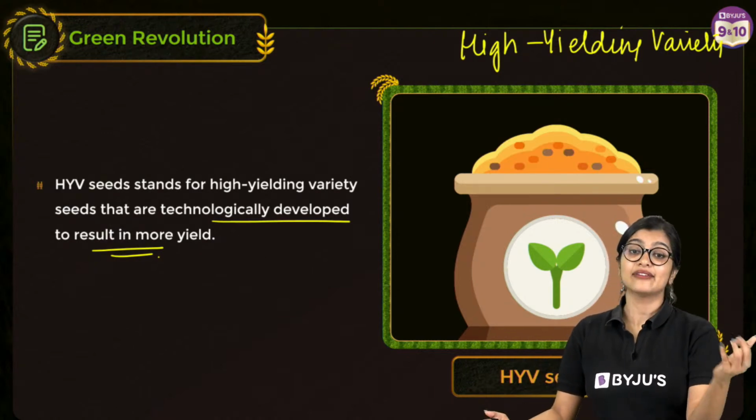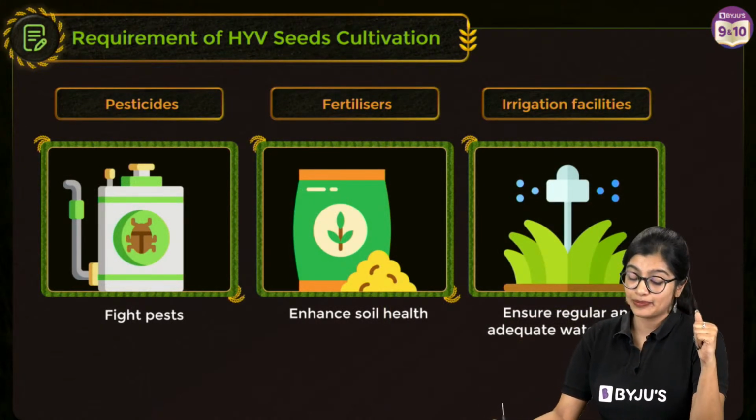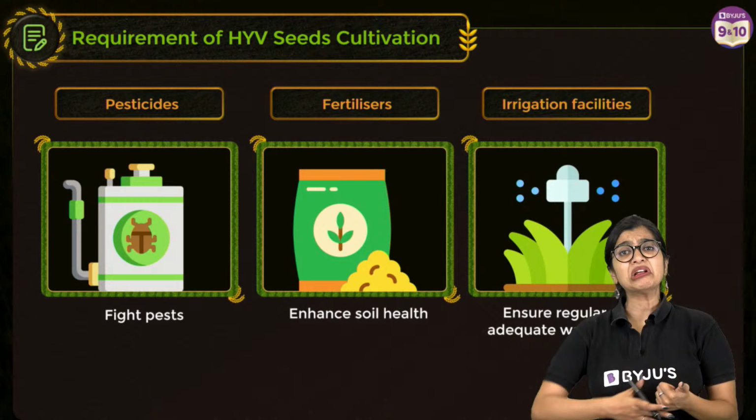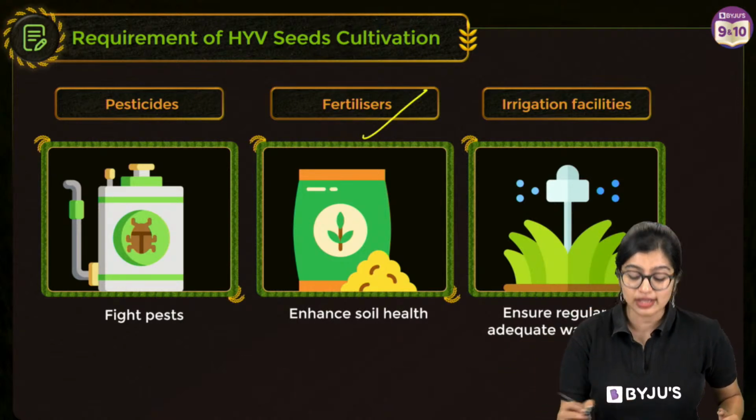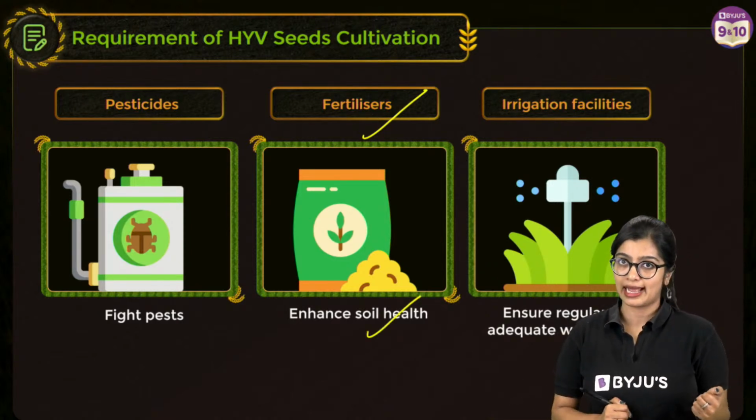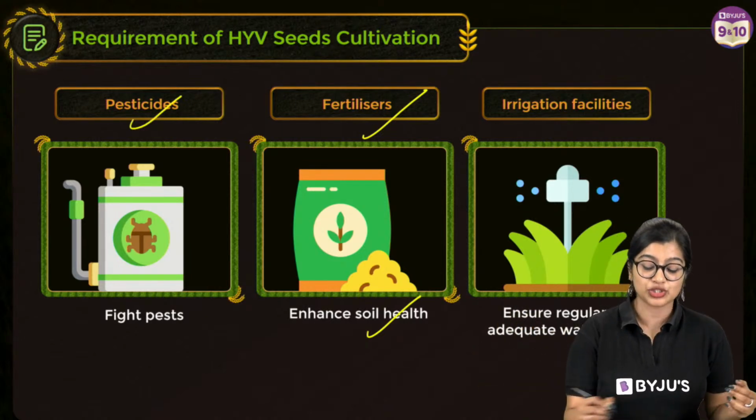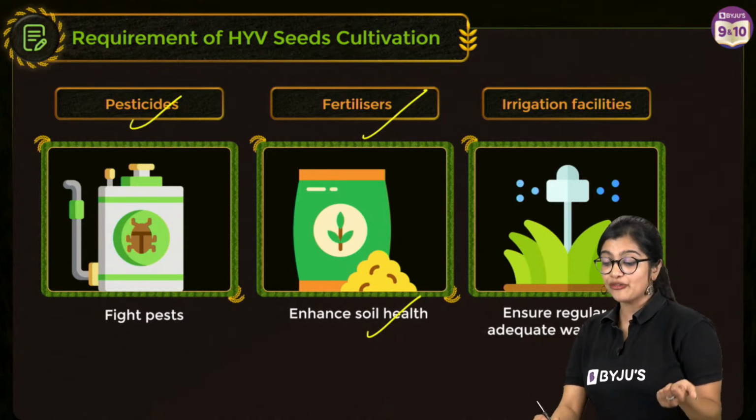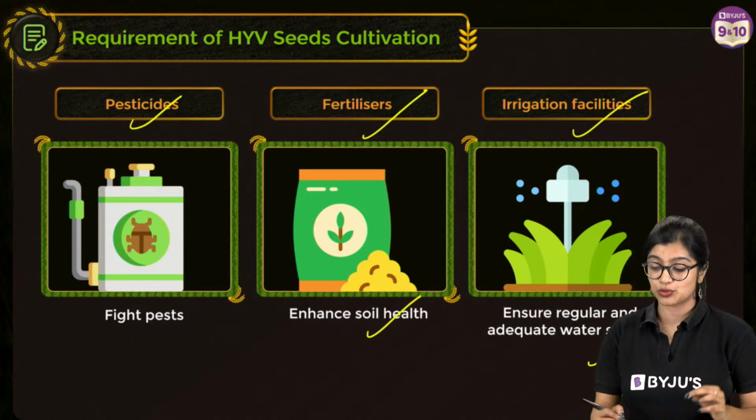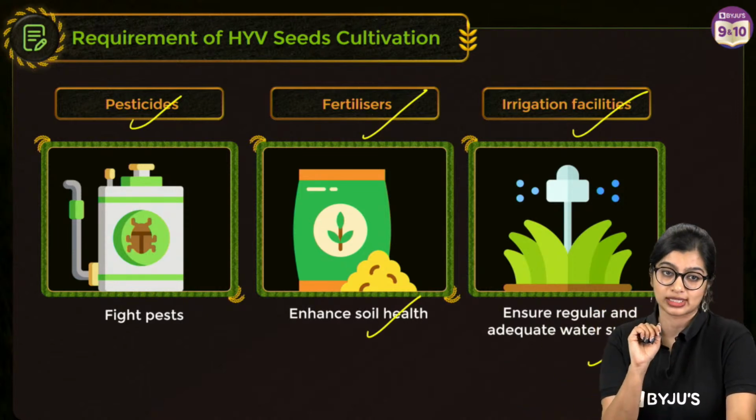Now, of course, these high yielding variety seeds came at a price. What is this price that it came with? First and foremost, in order to grow these high yielding varieties, they required a lot of nutrients, which is why a lot of chemical fertilizers were manufactured to enhance the soil health. Along with that, this attracted a lot of pests or unwanted insects, which is why pesticides were also utilized. And of course, they needed large amounts of water, which is why high irrigation facilities were developed to provide regular and adequate water supply.